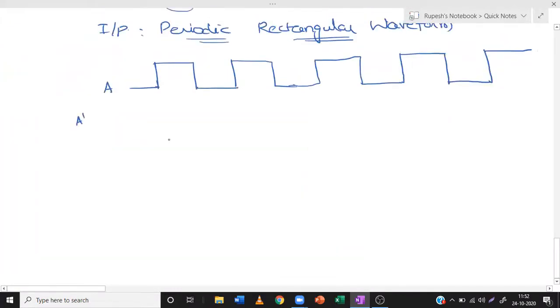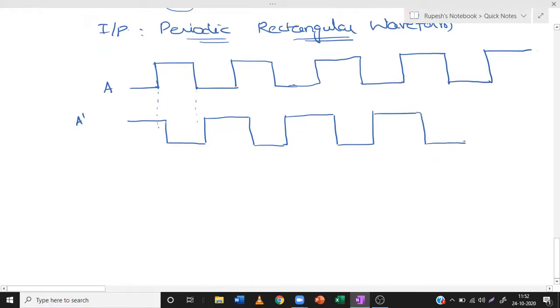A dash will be what? A dash will have some propagation delay than A. Okay, A dash.